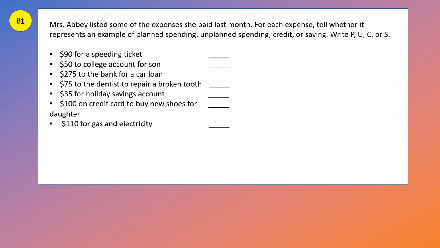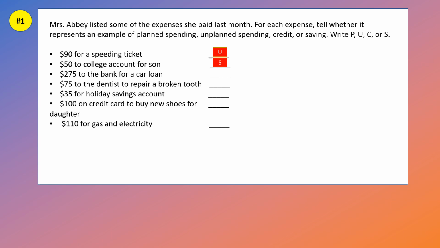So for the first one, it says a $90 speeding ticket. Do you plan on spending $90 for a speeding ticket? Is it unplanned spending? Do you put that on credit or is it saving? I would say that that's unplanned spending. You don't plan to spend money on a speeding ticket, so you write a U there for unplanned spending. The next one says $50 to college account for a son. That's savings because you usually save for college. So that would be savings.